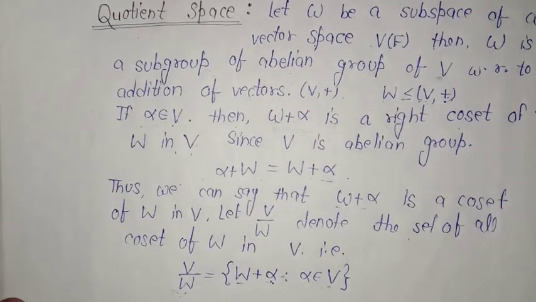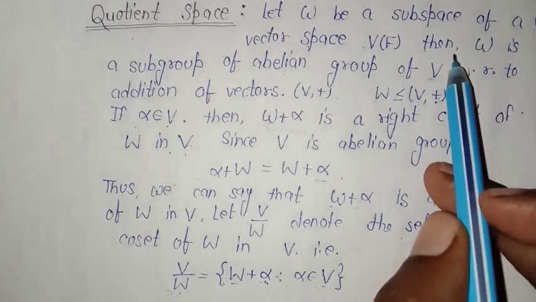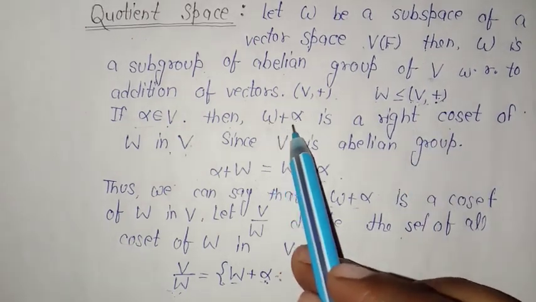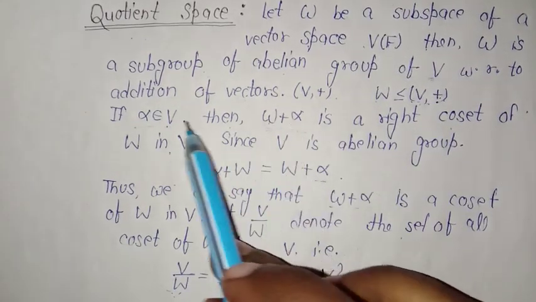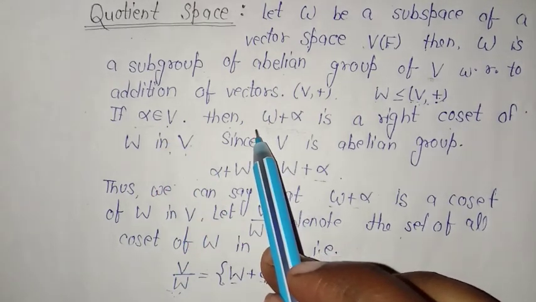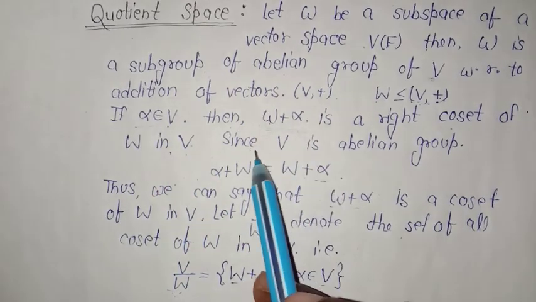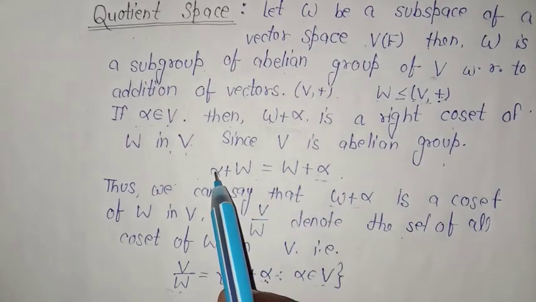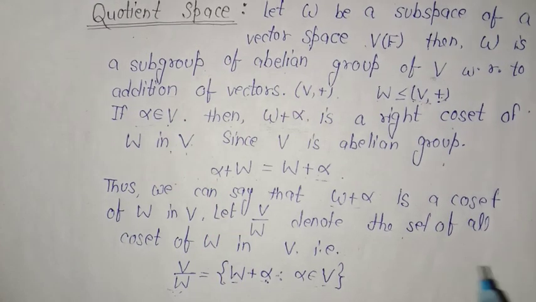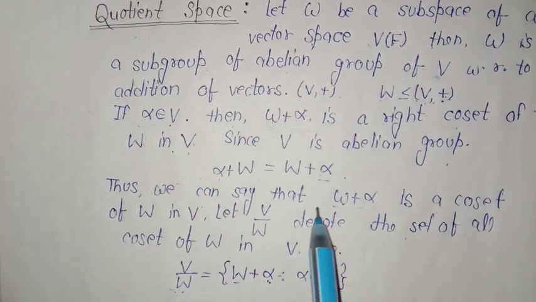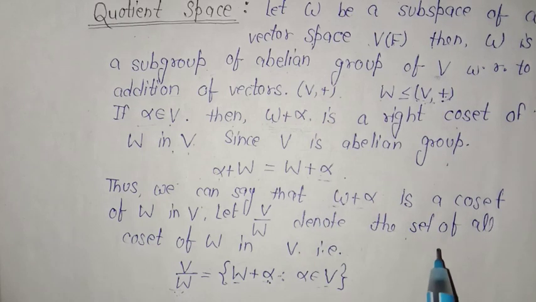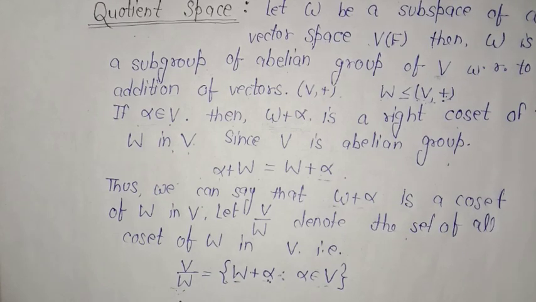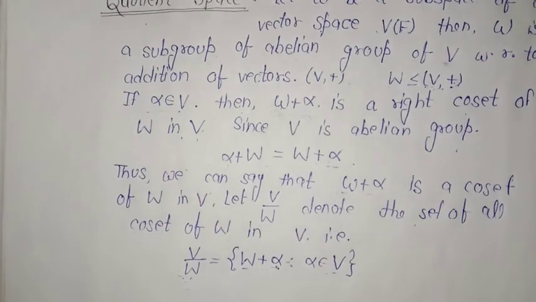So I hope the definition is clear to all of you. I have just taken one subgroup W of the vector space V, and with the help of that subspace and an element of the vector space V, I made the right coset. And since (V, +) was forming an abelian group, alpha plus W will be equal to W plus alpha, that is, the right coset is equal to the left coset. Then I took the collection of all such cosets and kept them in the form of a set. That collection forms a space. That space is called the quotient space. So I hope the definition is clear.